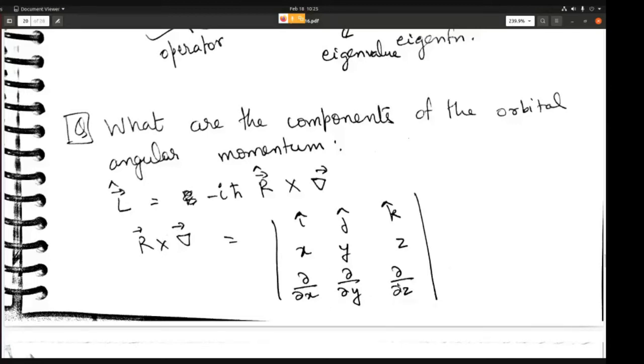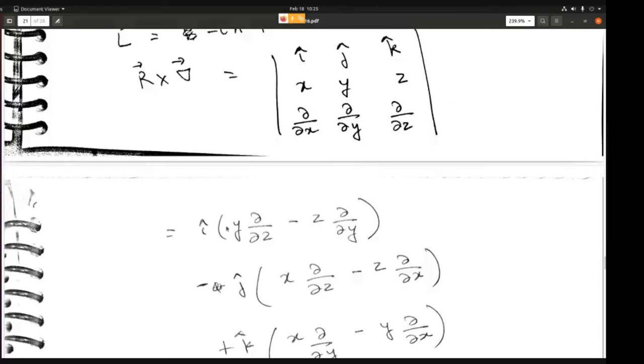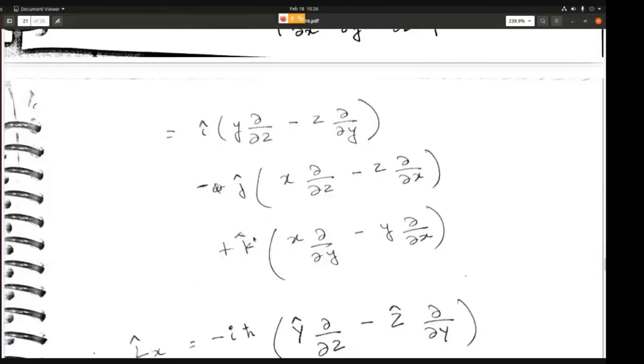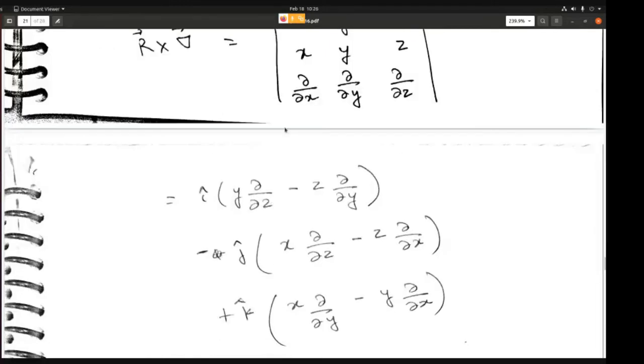So if you now take the determinant of this matrix, what are you going to get? The determinant turns out to be i times (y dou by dou z minus z dou by dou y) minus j times (x dou by dou z minus z dou by dou x) plus k times (x dou by dou y minus y dou by dou x). So this becomes your R cross del.